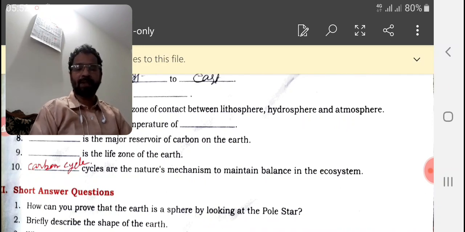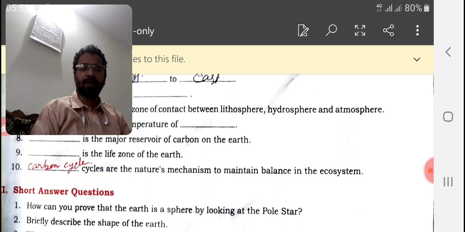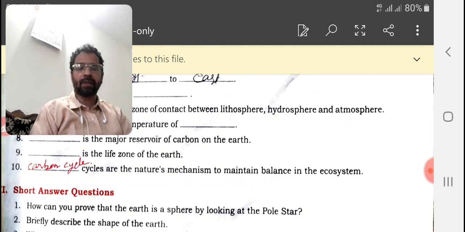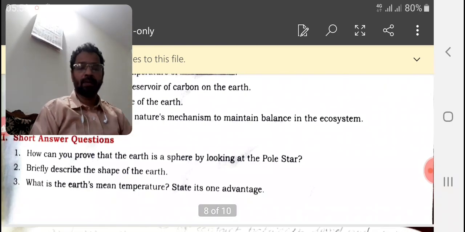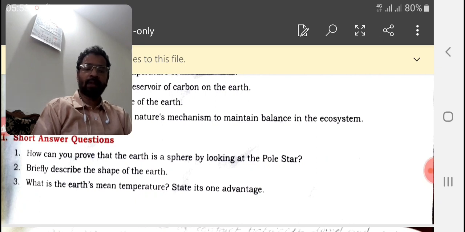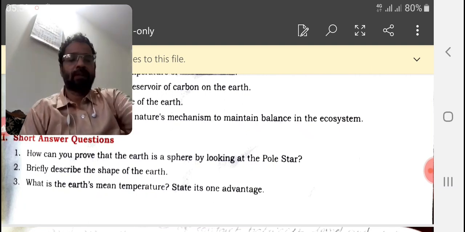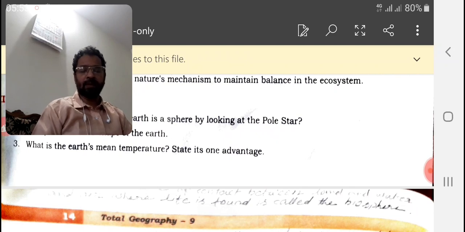The pole star can be seen at an angle of 90 degrees at the north pole, as it lies directly in line with the axis of the earth, while its angle decreases towards the equator. That is, it is 0 degrees at the equator. This is only possible on the arc of a circle. It proves that the earth is a sphere with a circular surface.